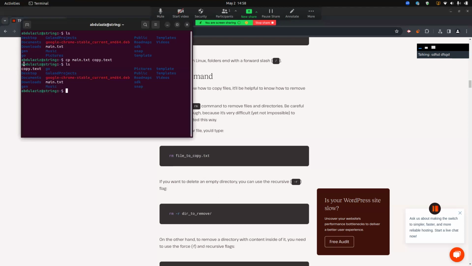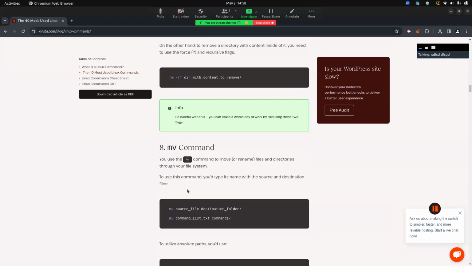Right now we are copying text, and if I want to delete it, I use rm copy text. Why? The exception happened: rm cannot remove copy text, no such file or directory, because we are not giving the extension in text. So rm copy text, and here, as you can see, our destination is deleted.